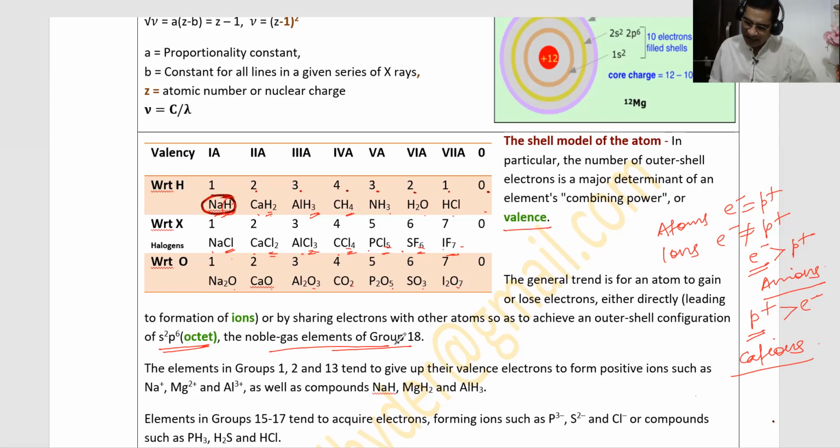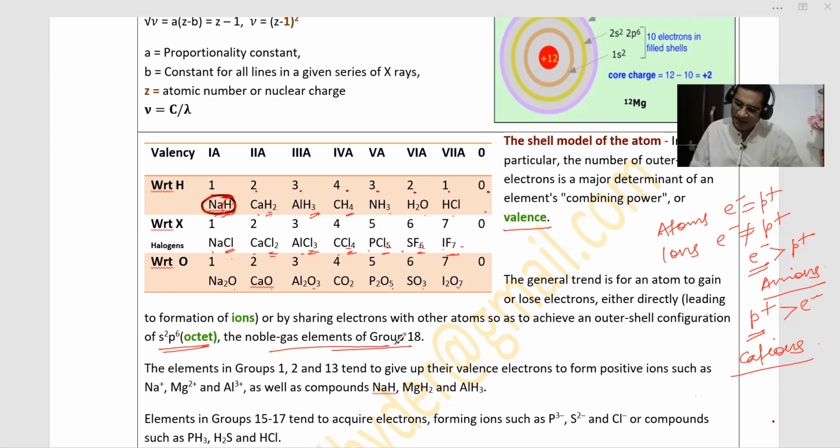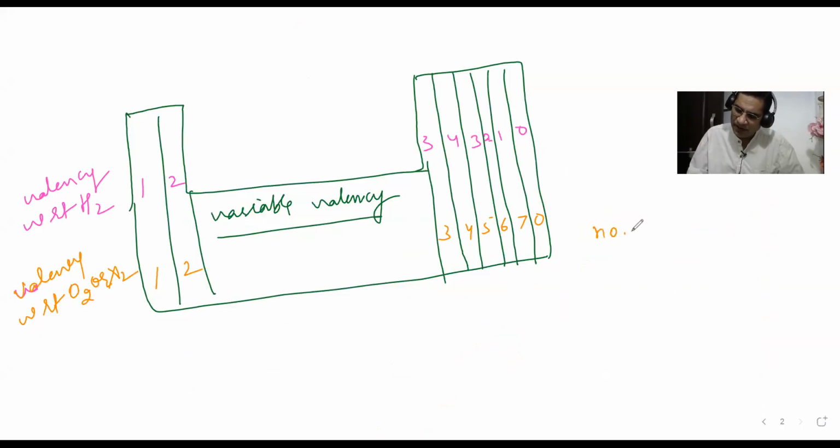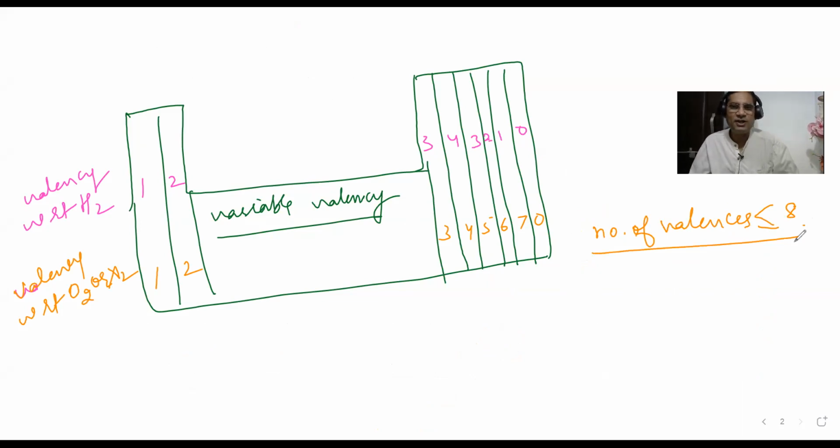Usually those elements which have 1, 2, 3 electrons in the valence shell, as I told you, the number of valence electrons can never be greater than 8. It can either be less than 8 or equal to 8. If valence electrons are 1, 2, 3, such elements are called metals, except hydrogen and helium. Hydrogen has 1 electron in its valence shell but is not a metal. Helium has 2 electrons in its valence shell but is not a metal. Hydrogen is a non-metal and helium is an inert gas. So these two are exceptions.